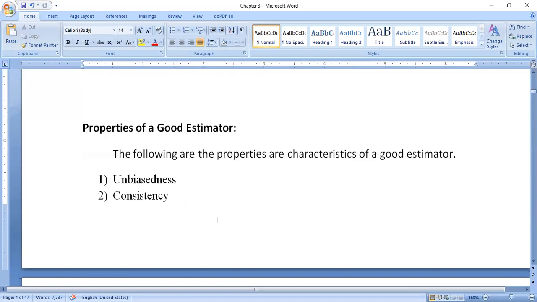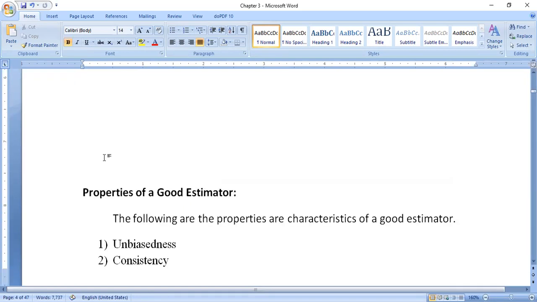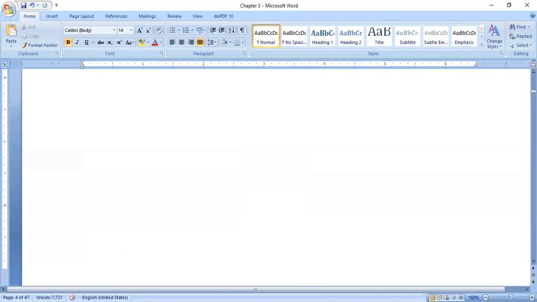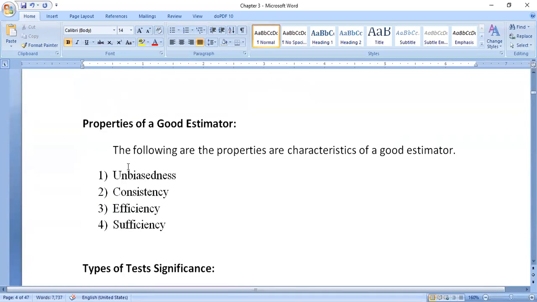Okay, then the next one is properties of a good estimator. From the examination point of view, these points are repeated, so you observe carefully. Properties of a good estimator. Okay, for a good estimator, these are the 4 properties he should possess. Then only we can say he is a good estimator. So the following are the properties or the characteristics of a good estimator. The number 1 is unbiasedness, consistency, efficiency, sufficiency. Okay, here these are the few points.